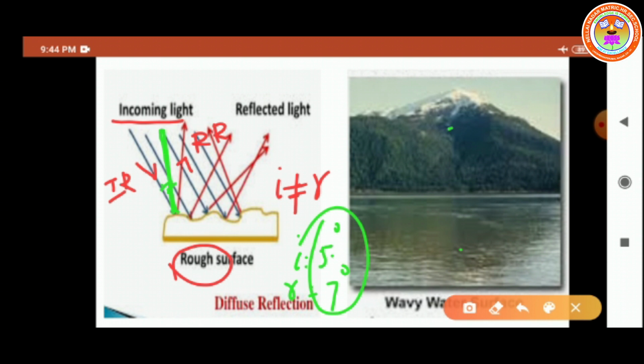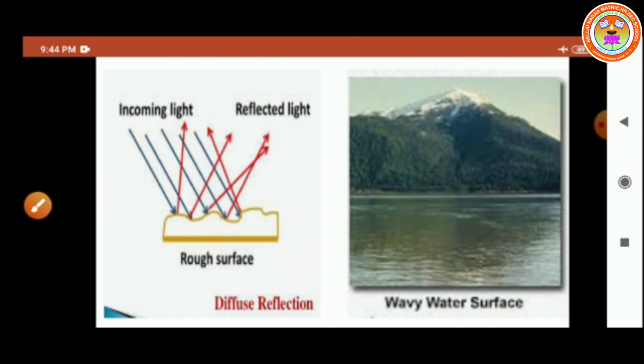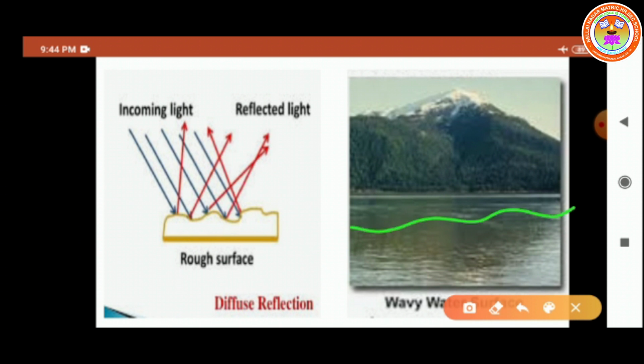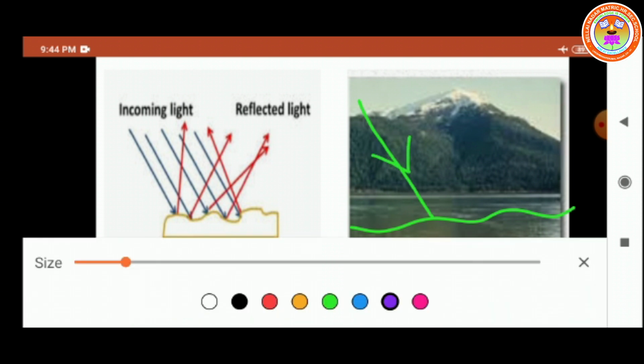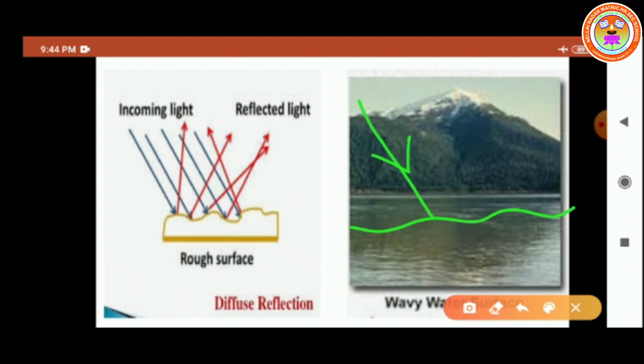So we can draw the diagrams like this. This is taken as what surface? Irregular surface. This is taken as an incident ray. The light will be reflected. Afterwards, it forms the reflection like that. So this is taken as a reflected ray. Okay, for your clear understanding purpose only, I am redrawing this one. Let us consider a rough surface. Now this is taken as an incident ray. Now what happens here? The light will be reflected, isn't it? So after that, the ray passes through like this. This is taken as a reflected ray.